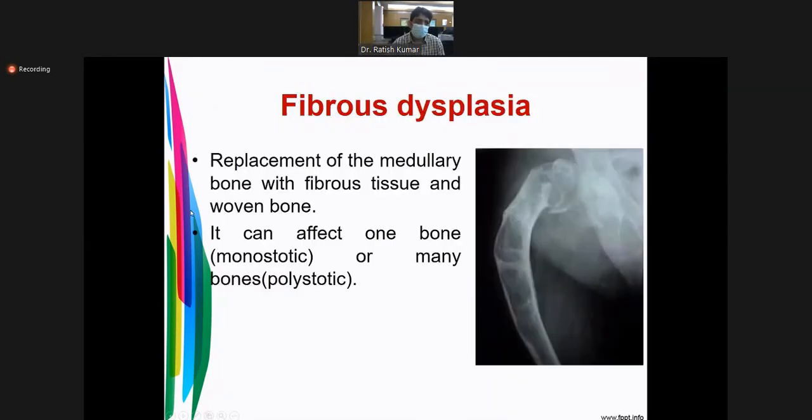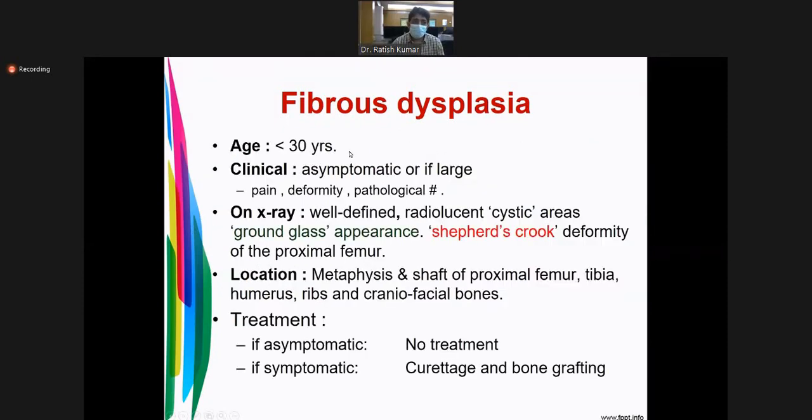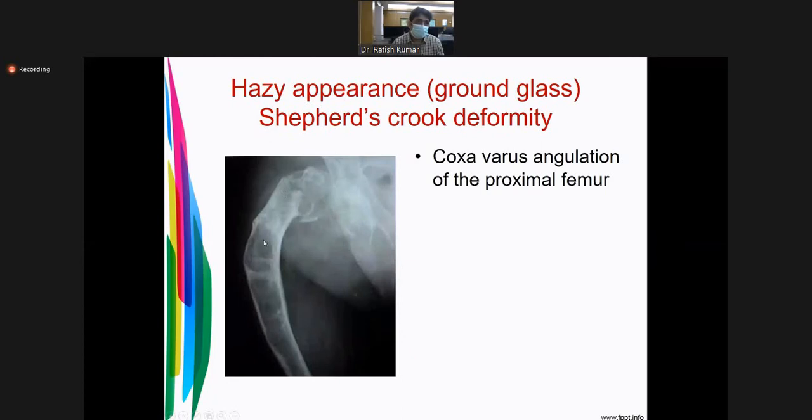Fibrous dysplasia is a benign tumor in which the medullary bone is replaced with fibrous tissue. It can affect one bone or many bones. It is common around 30 years of age, mostly asymptomatic. On X-ray, you will find a well-defined radiolucent cystic area, ground glass appearance, and shepherd's crook deformity. There you see the shepherd's crook deformity and ground glass appearance.